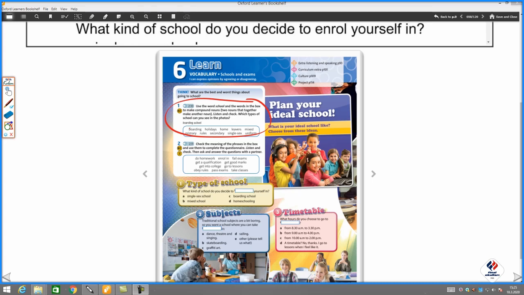All you're doing is basically adding school to these words. It's either before or after the word. You have 2 minutes to write your answers. And then once we continue, we will give the answers. So stop the video now.